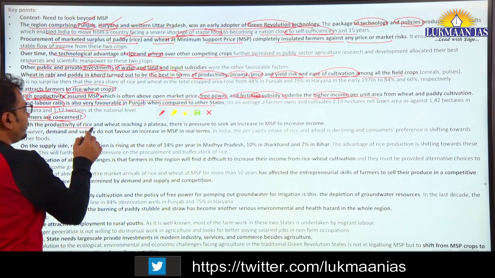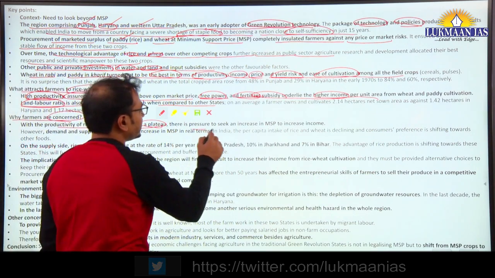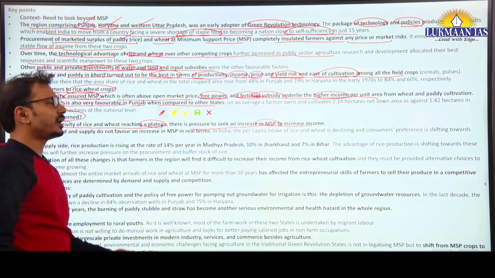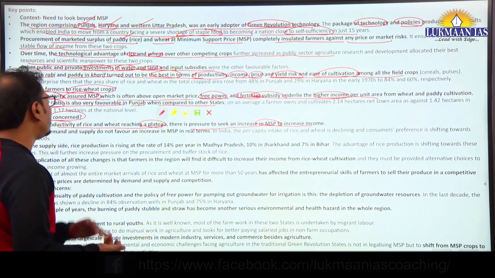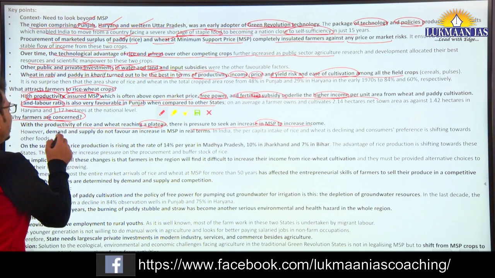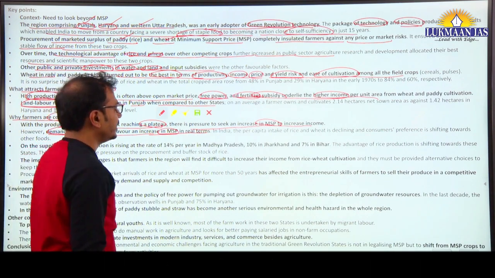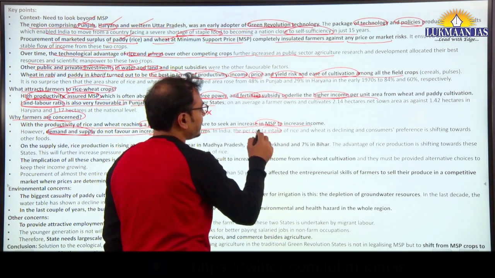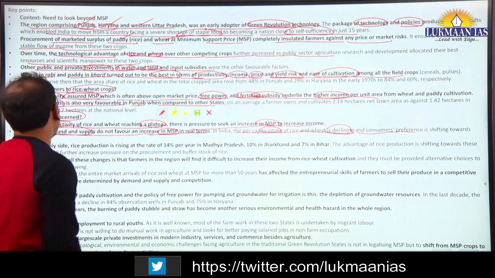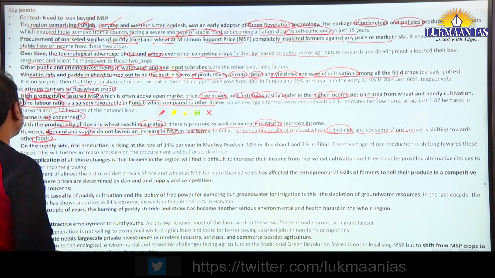With the productivity of rice and wheat reaching a plateau, there is pressure to seek an increase in MSP to increase income. Okay, so productivity is now reaching a plateau, that is, becoming stable, constant, not increasing. However, demand and supply do not favor an increase of MSP in real terms. In India, per capita intake of rice and wheat is declining and consumers' preference is shifting towards other foods and beverages. Okay, so this is a concern here.